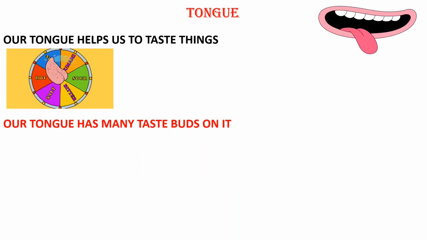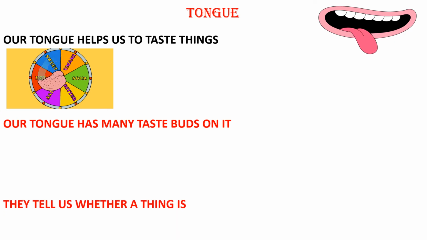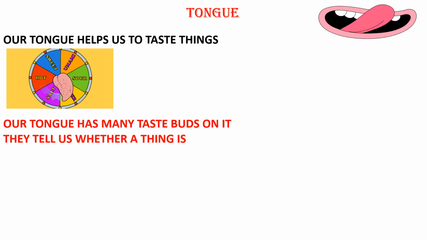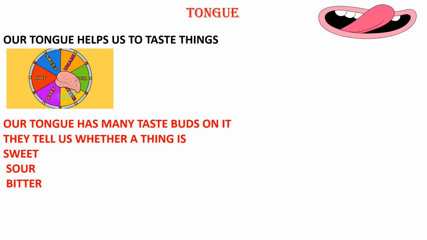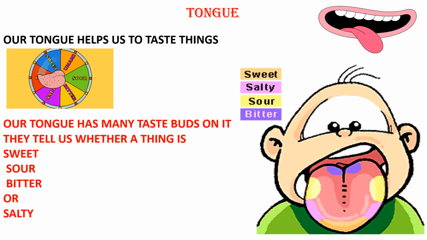Our tongue has many taste buds on it. See this image, Nana? They tell us whether a thing is sweet, sour, bitter or salty. Okay? Our tongue has many taste buds on it and they tell us whether a thing is sweet, sour, bitter or salty.